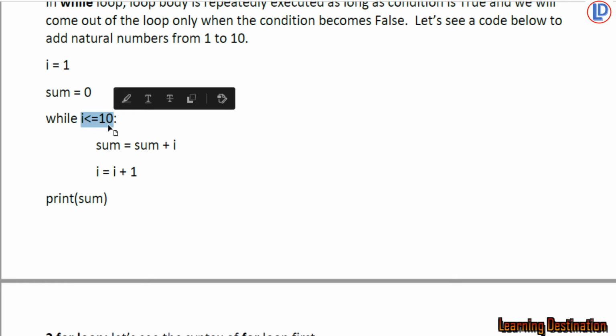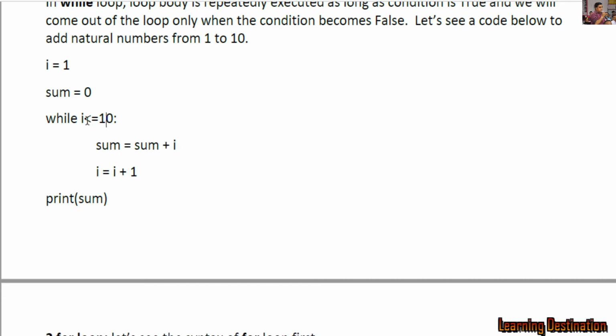Again the condition is true, so we will come inside the loop and sum = previous sum + I. As we can remember, the previous value of sum was 1 and the value of I right now is 2. 1 plus 2 is 3, it will be stored in sum, so the new value of sum is 3. Likewise, the value of I was 2, plus 1 will become 3, so the value of I will be 3.